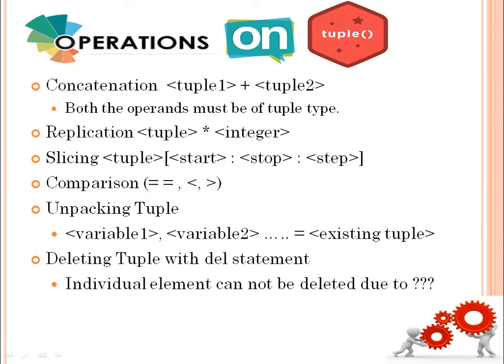Deleting tuple with the del statement. Individual element cannot be deleted due to, can you answer? Yes, you are correct. Immutability, because you cannot change anything in a tuple. So how can you delete an element? You can directly delete the entire tuple using that del. So that will make the entire tuple erased from the memory.